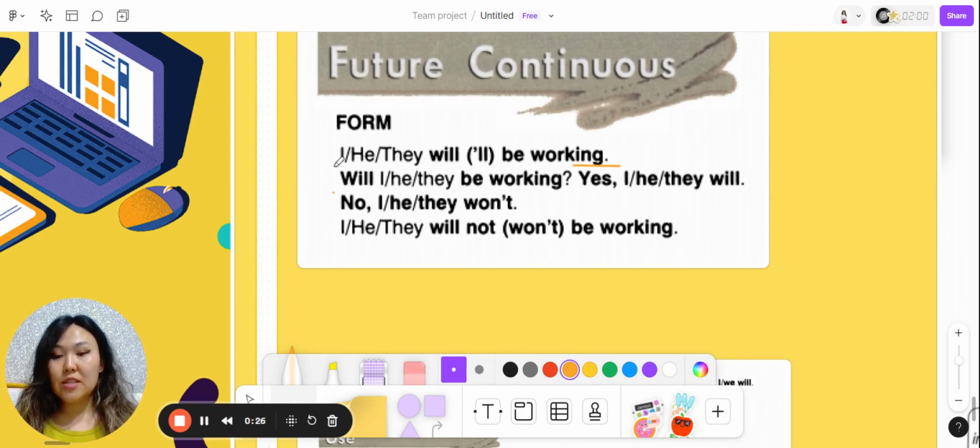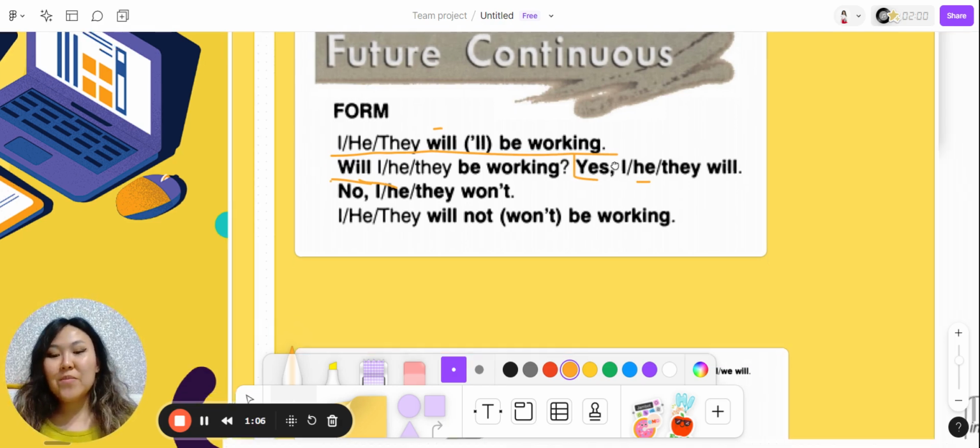We have some examples like I, he, they will be working, and it means that we can use will be plus ing form with all the pronouns. So questions sound like will I, he, they be working. It means that we put auxiliary verb in the beginning of the sentence before the subject and form a question. Short answers are the same as in the future simple. Yes, I will, or no, I won't. If we are answering about male person, we can use yes, he will, or no, he won't.